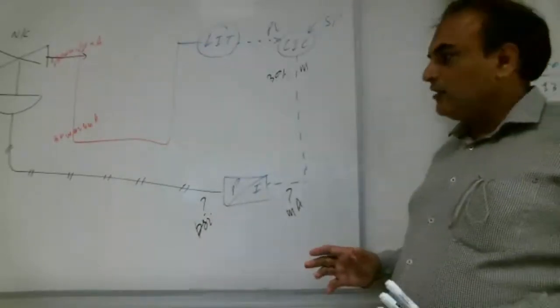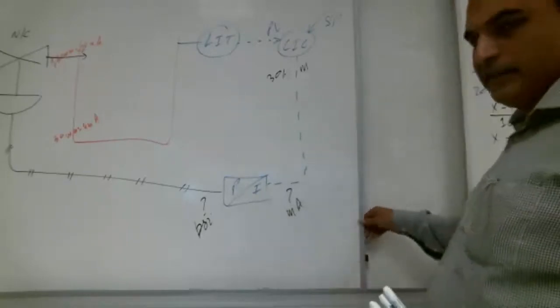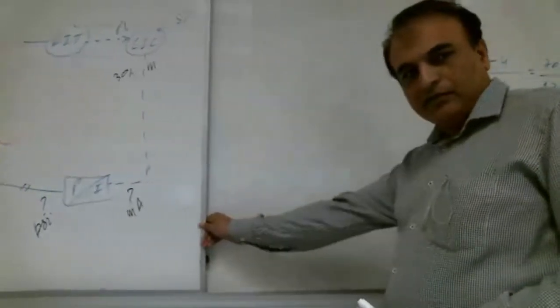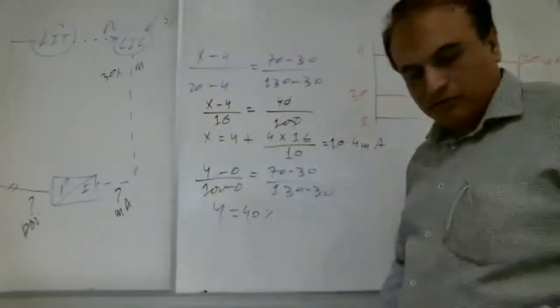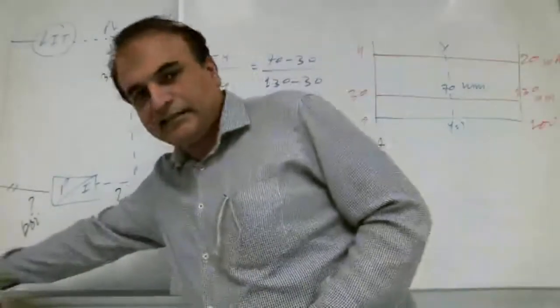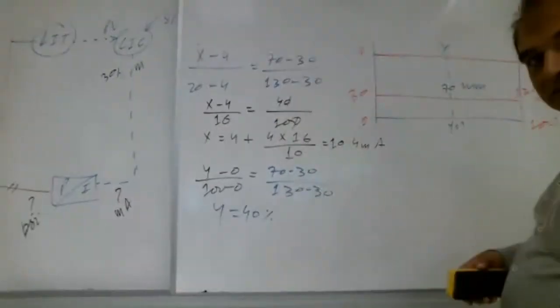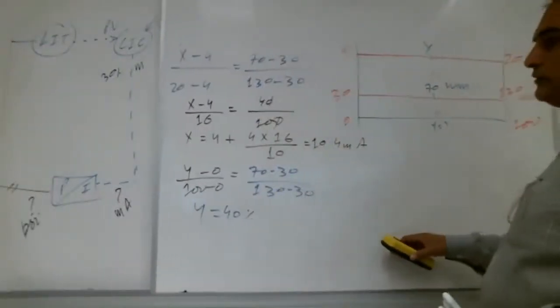So again, our old friend the two-line method is there. Right, Shabab? We bring the two-line method into action again. You can see the lines, right?